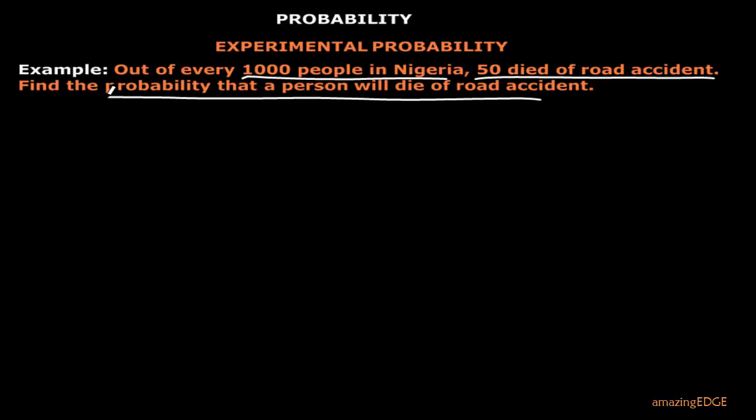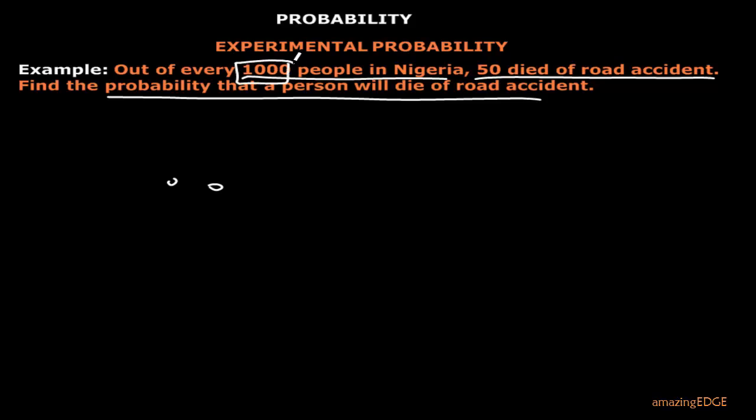How is it experimental? Maybe the Federal Road Safety are carrying out some records or statistics. They were counting them. Maybe one person died, they look at the cause. Another person died, they look at the cause of the death. Another person died, they looked at the cause of the death. Now, they did this for 1,000 people. So they recorded 1,000 deaths.